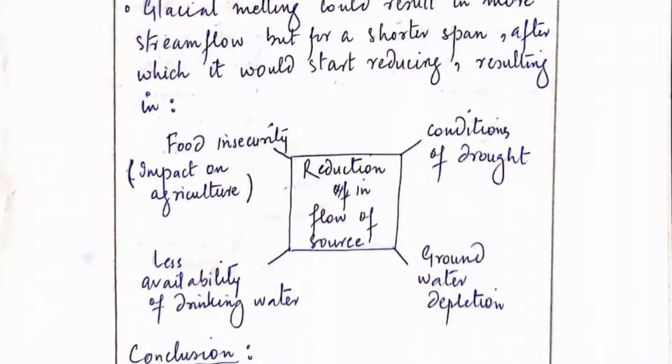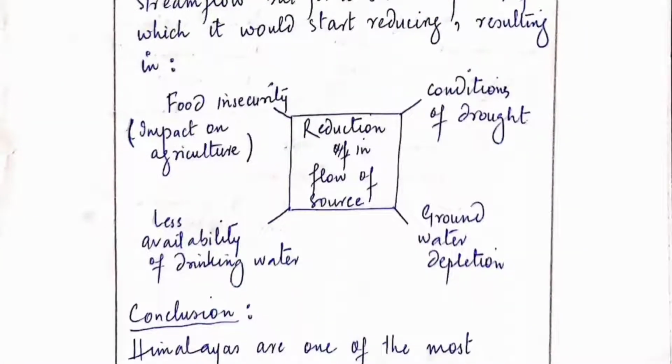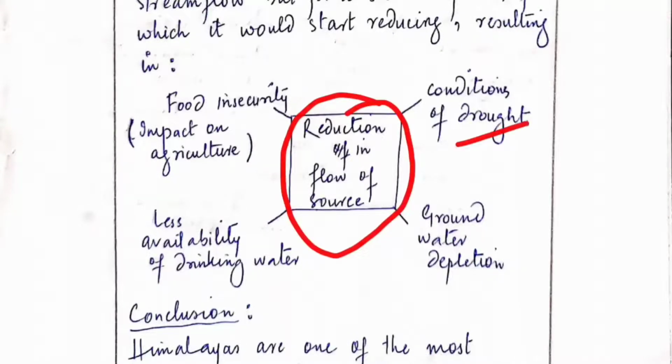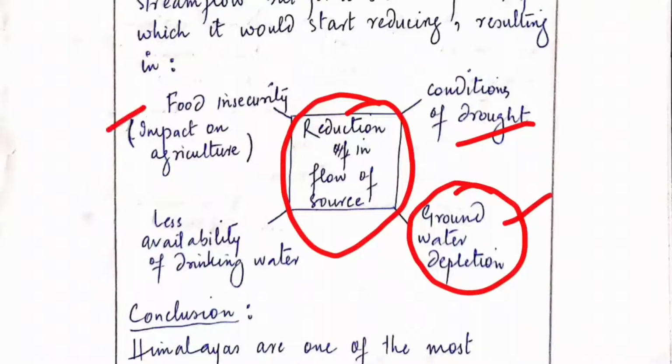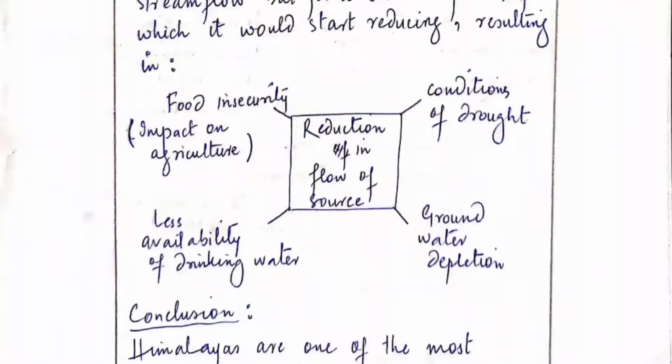The melting of the glaciers will result in increased stream flow in the rivers, but only for a shorter span of time. In the long run, when there are no glaciers, there will be no source for the rivers, so water will decrease. This reduction in the flow of the source will lead to drought conditions. It will decrease groundwater, cause food insecurity problems, and lessen drinking water availability. So this will be the effect of the reduction of the flow of the source.